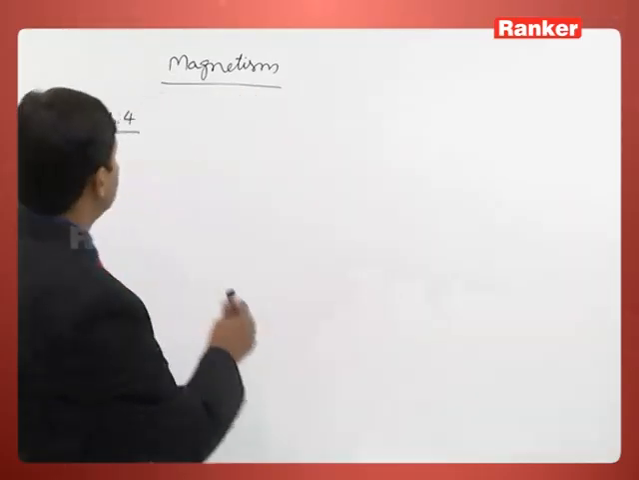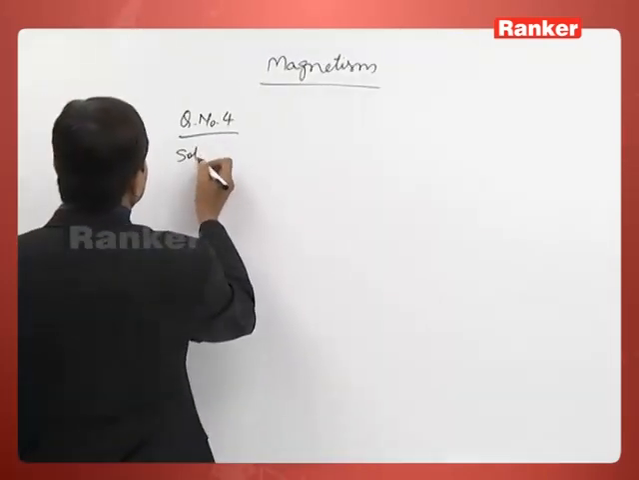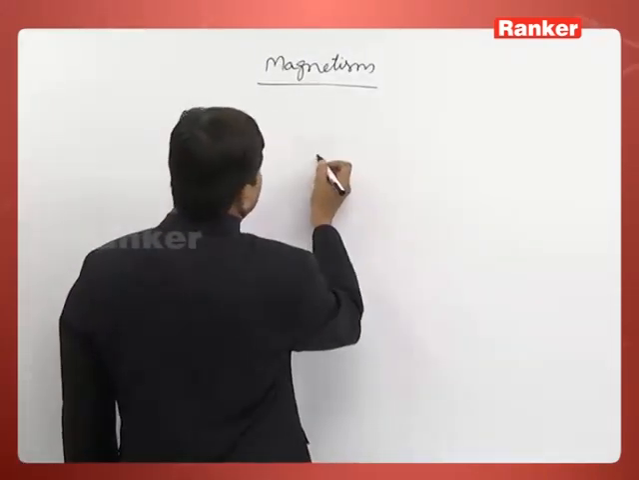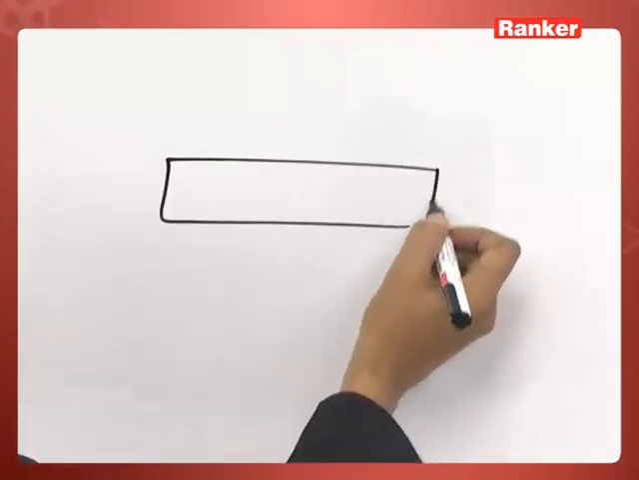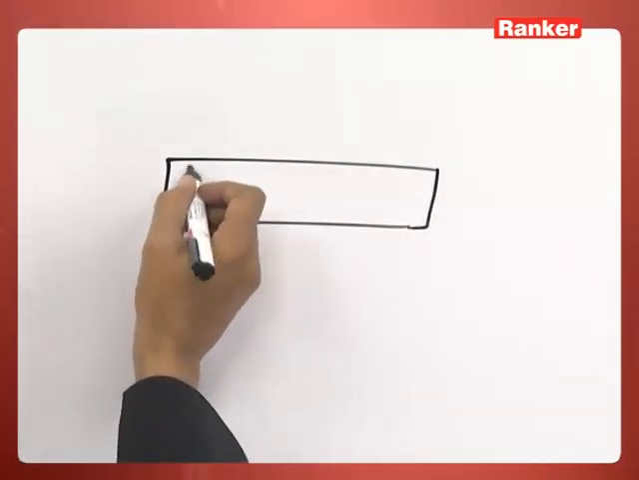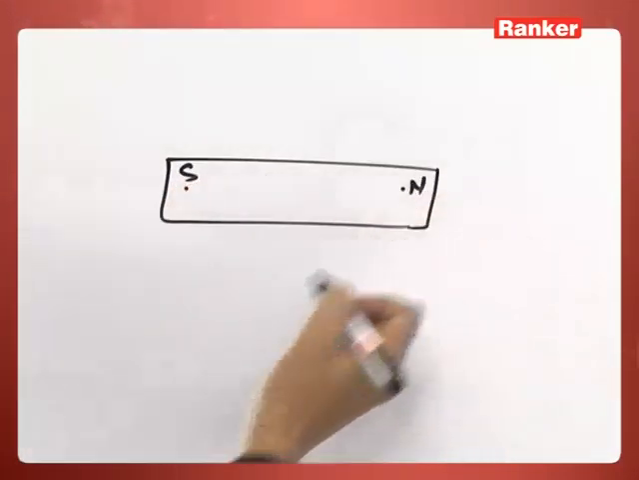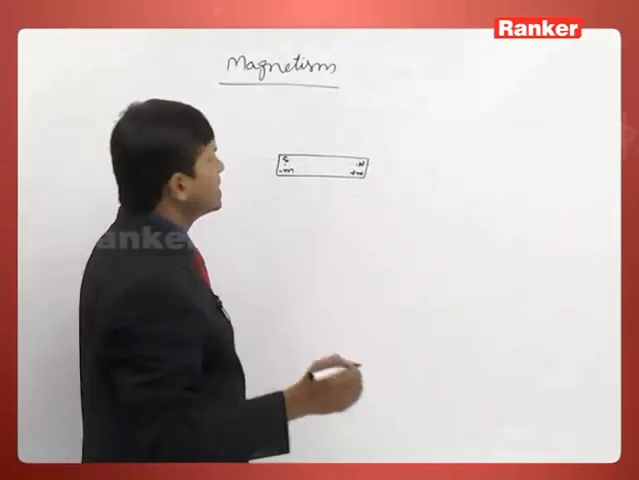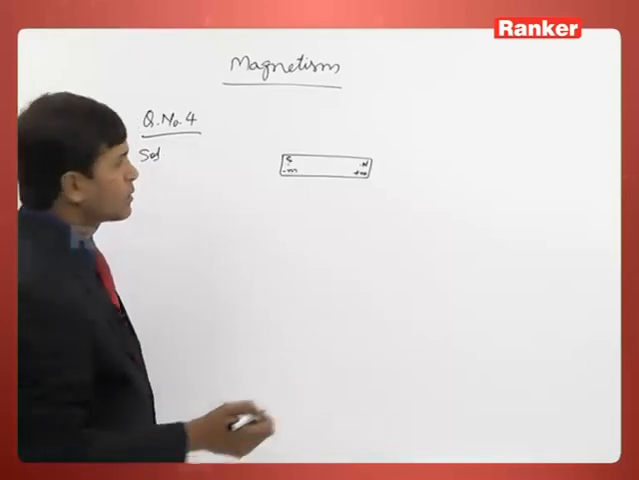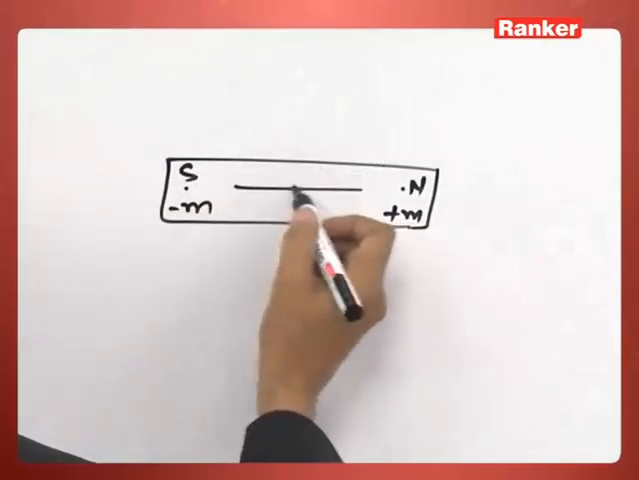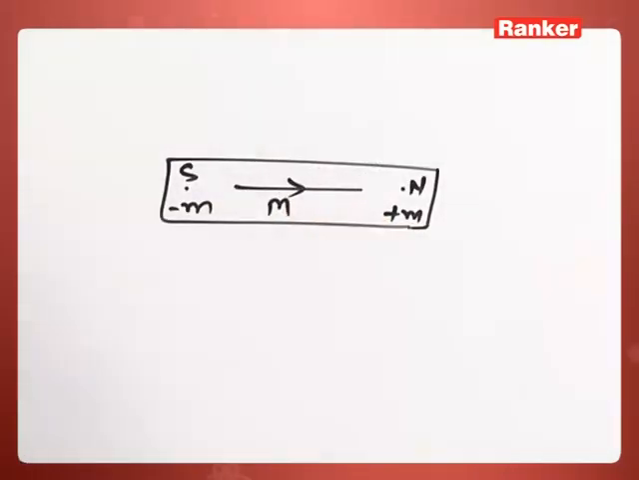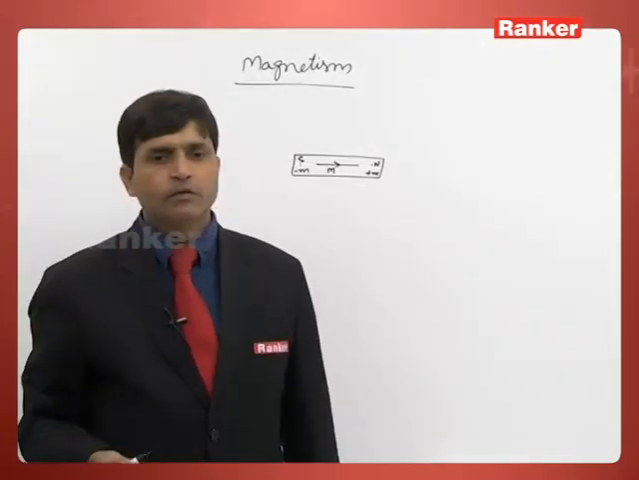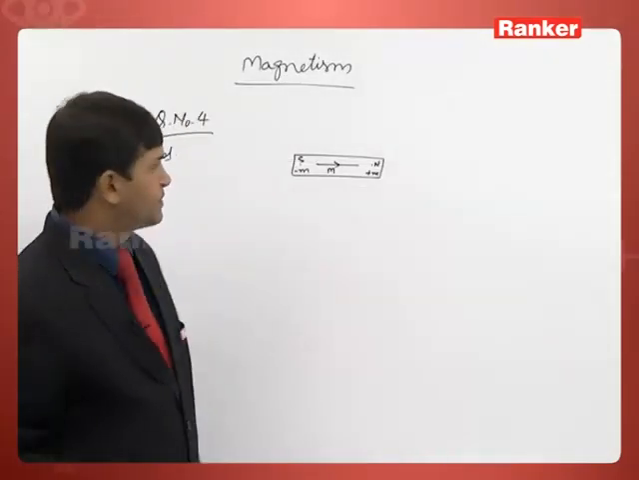First of all, when we are talking about magnetic moment, this is the magnet, south pole and north pole. South pole strength is normally negative, and north pole strength is positive. So magnetic moment direction is always from south to north pole. This is the correct one.